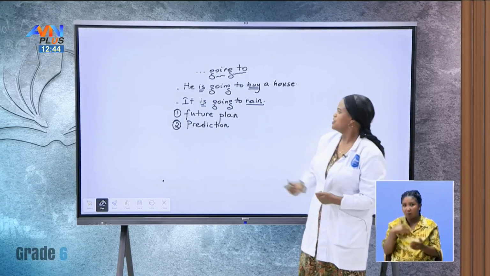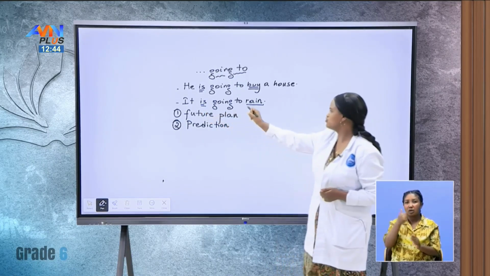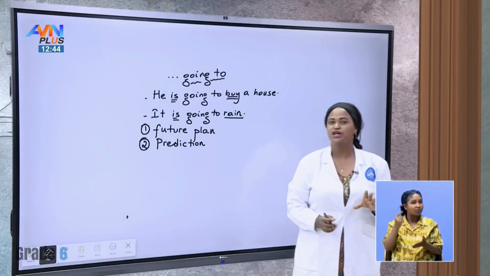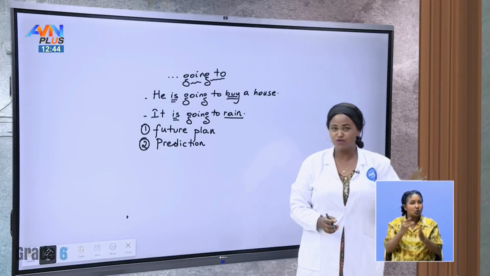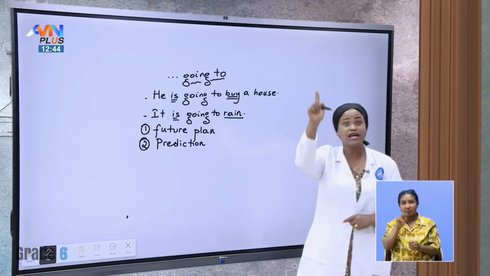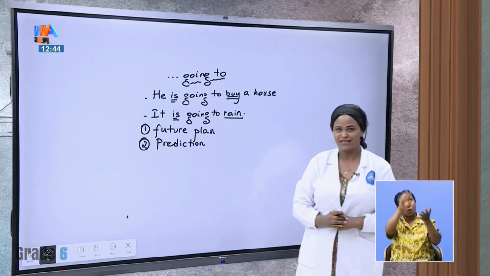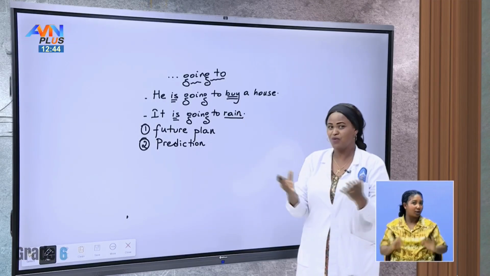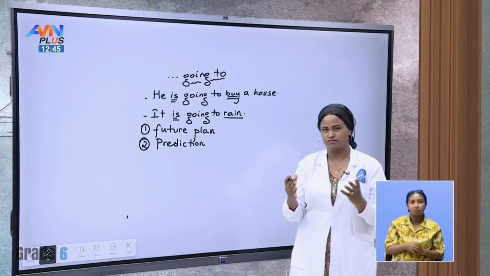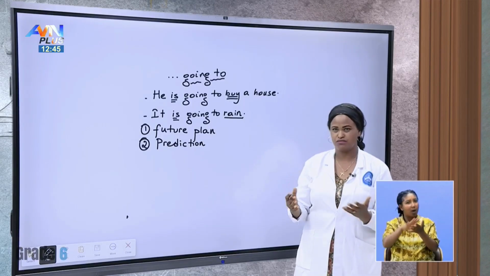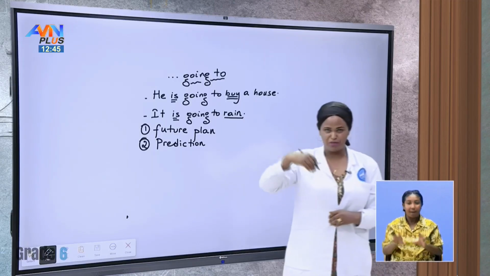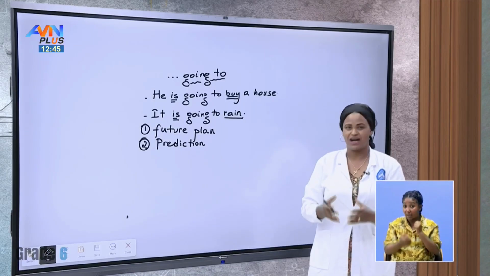For example, for the person who says it's going to rain, maybe the person has heard it from the news, from the weather news. Or maybe the person has seen what? Clouds in the sky, right? That can be one base for our prediction. It's very cloudy now. Okay, it's going to rain. That is making a prediction based on some facts.